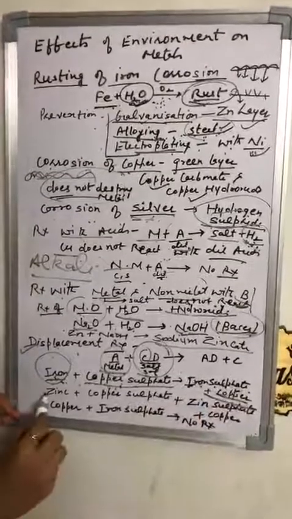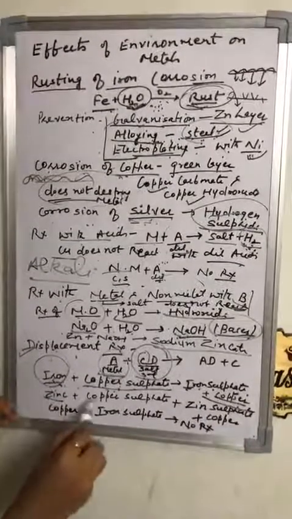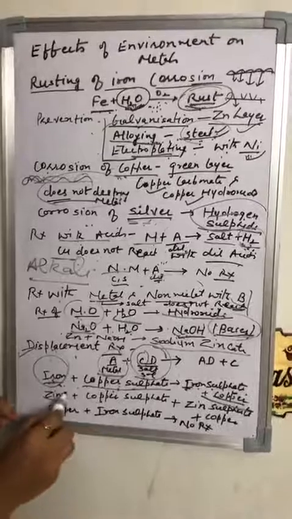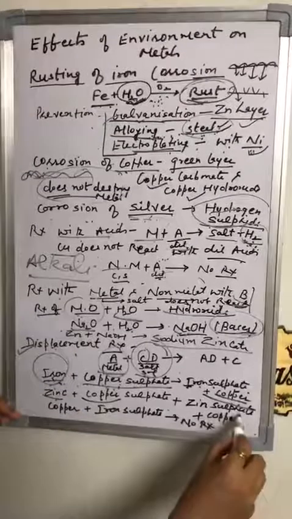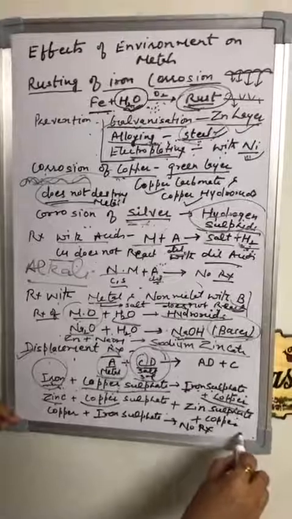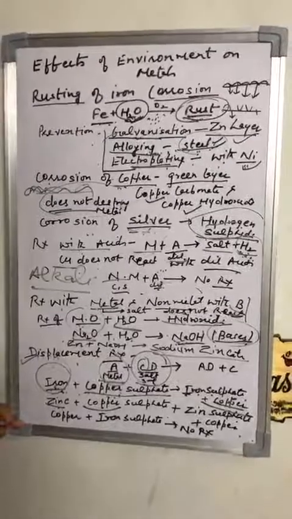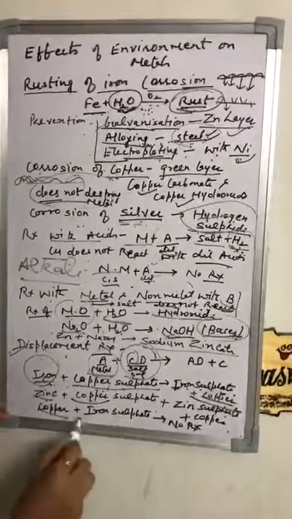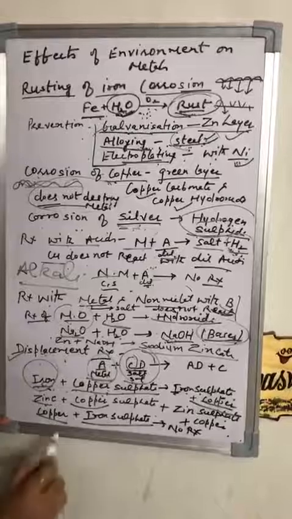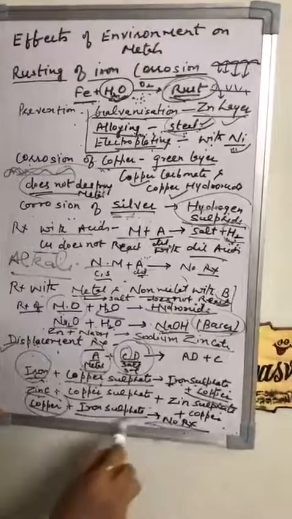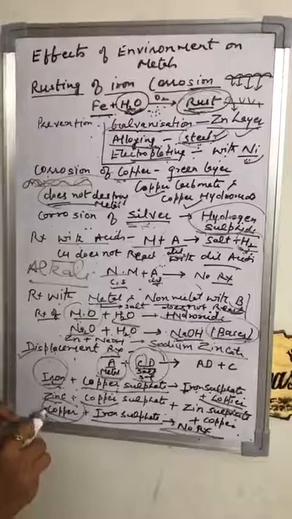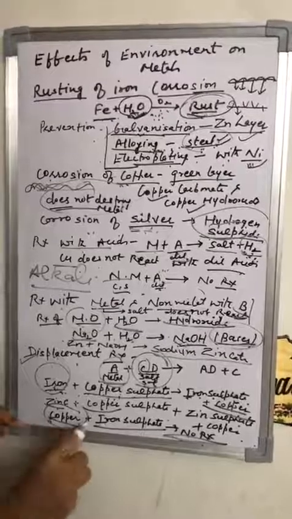One more example. Again, if you take zinc in the copper sulfate solution, zinc is also more reactive. It replaces the copper and forms zinc sulfate and the copper will be separated out. If we do the reverse reaction, अगर हम iron sulfate का solution लेते हैं, then we add copper, there will be no reaction. Why is there no reaction? Because copper is less reactive than iron.